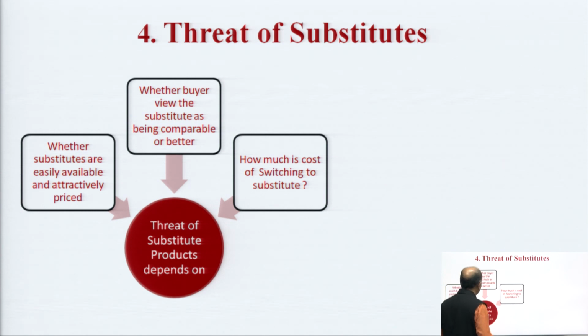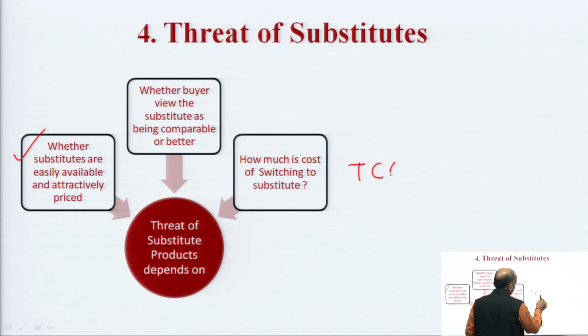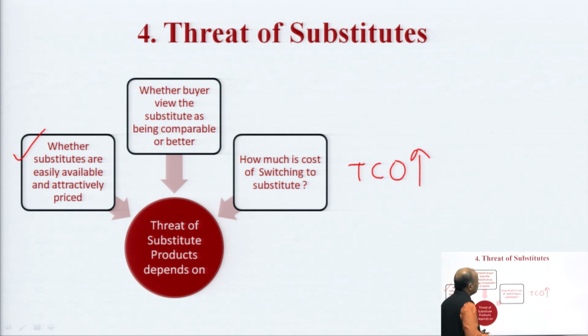Now, what are the things that actually affect the threat of substitute? Number one, whether the substitutes are easily available or not. If a substitute exists but is not easily available, then it would not create any threat. Whether my customer perceives it as a substitute or not, the perception of the substitute is very important. How much is the cost of switching to the substitute? That is again a part. If the total cost of ownership increases by switching to the substitute, obviously that will not affect the industry. But if the total cost of ownership decreases, obviously the customer will switch to the substitute, and that will affect the industry.